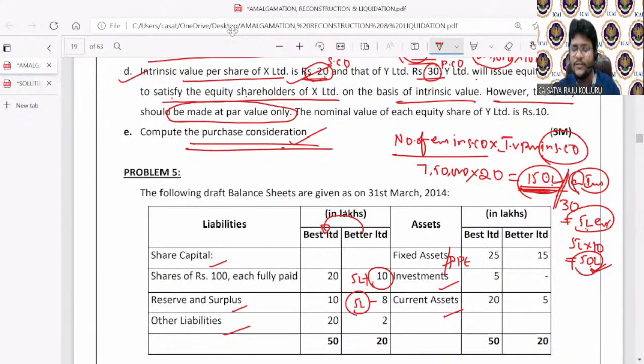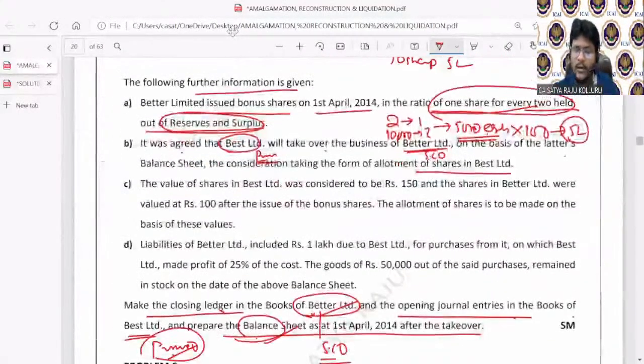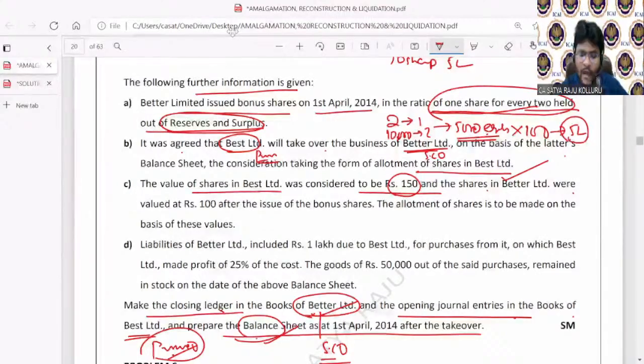The later balance sheet is taken over by Best Limited through allotment of shares in Best Limited. That means purchase consideration is in the form of equity shares. The value of shares in Best Limited was considered to be 150, and the shares in Better Limited were valued at 100 after the issue of bonus shares. Even though he is not mentioning that these are intrinsic values, you may assume that these are intrinsic values only.